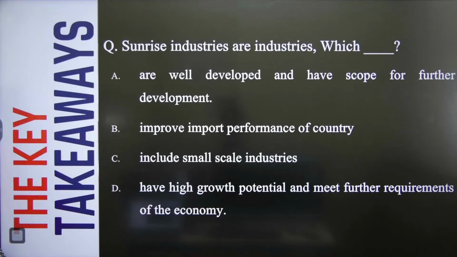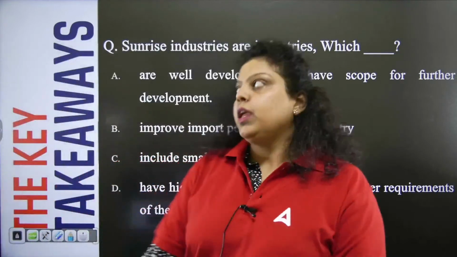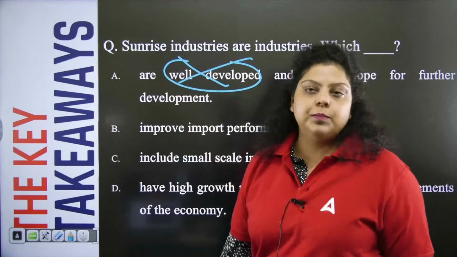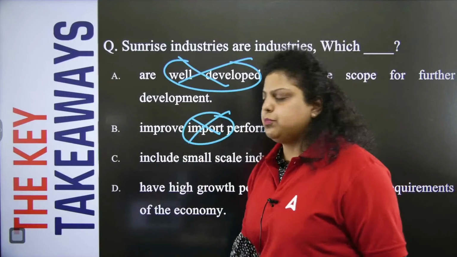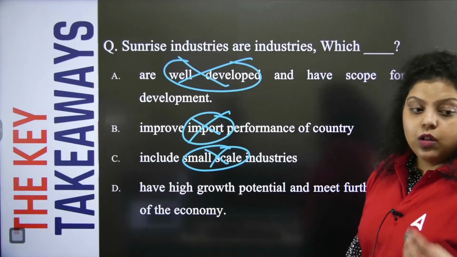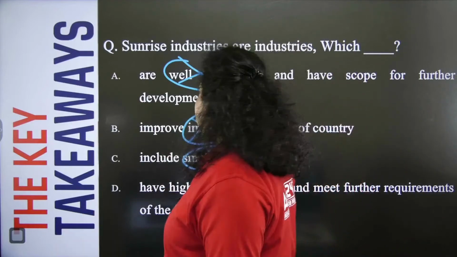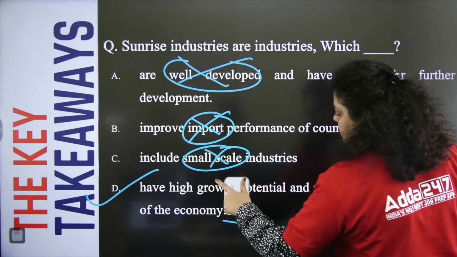If we talk about sunrise industries, they are just a kind of industries which are not right now in the growth, but in future they have a potential to grow. So if we see the first option, well developed, no, they are not well developed yet. Second, improve import performance, no, they will not improve import performance. Include small scale industries, you can't say. It's not mandatory that it is a small scale industry and then it will grow in the future, no. So the right answer will be D, that have high growth potential.